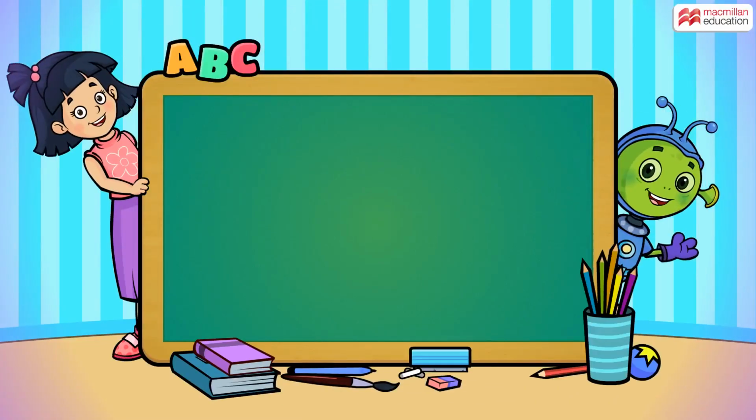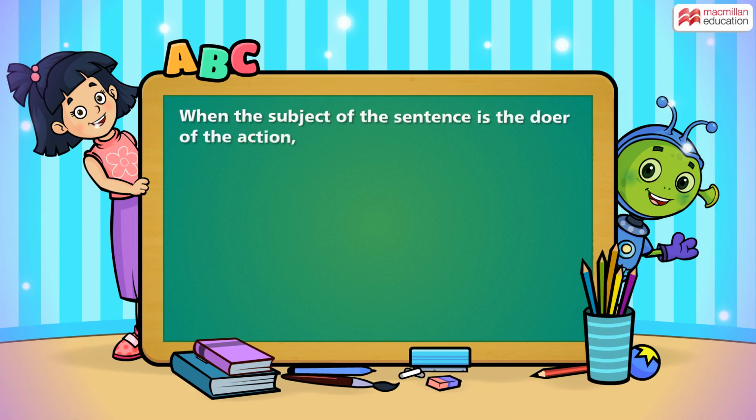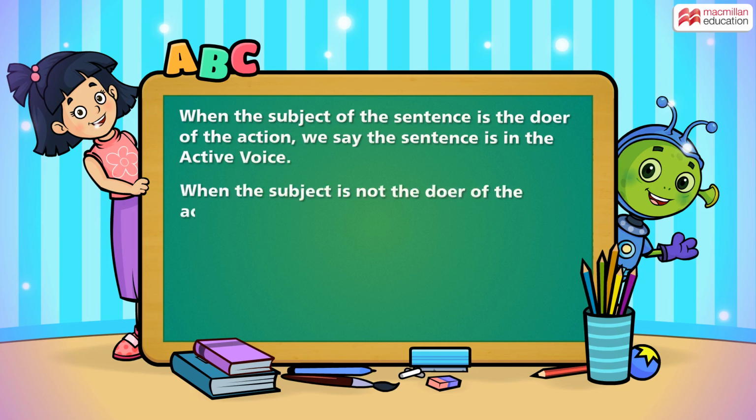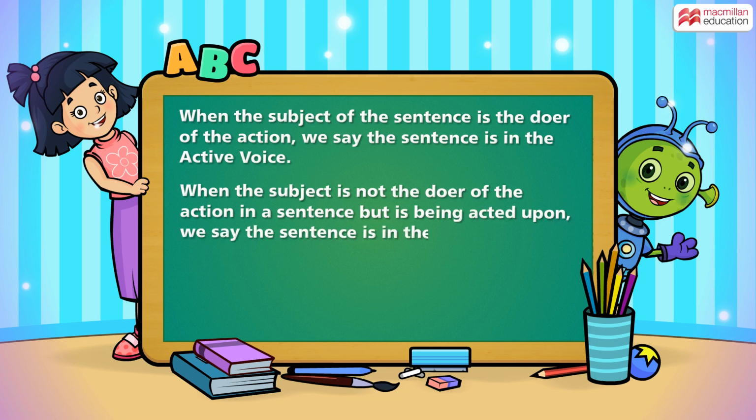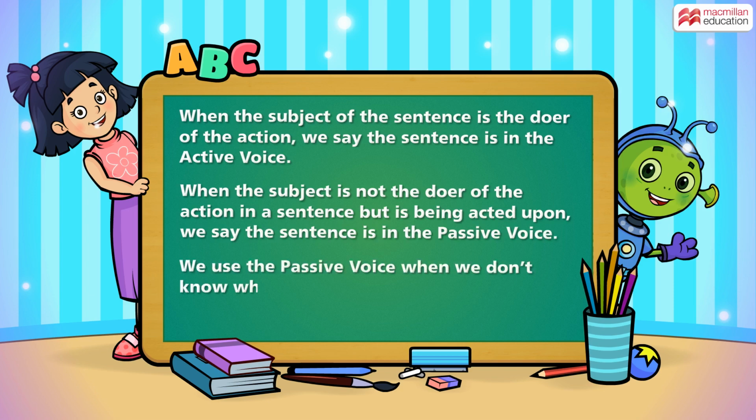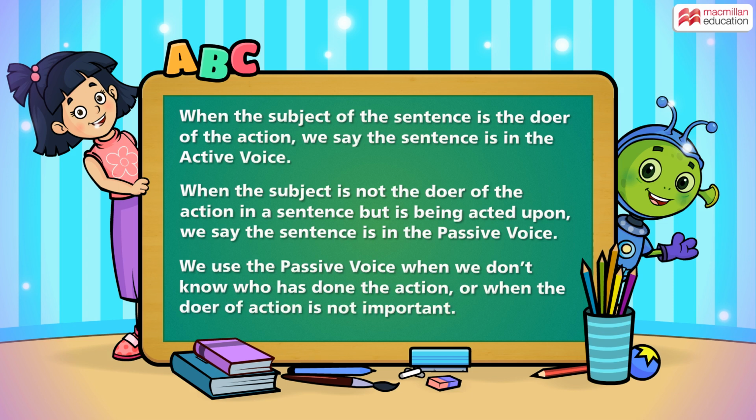Let's recall what I learned today. Today I learned about the active and the passive voice. When the subject of the sentence is the doer of the action, we say the sentence is in the active voice. When the subject is not the doer of the action in a sentence, but is being acted upon, we say the sentence is in the passive voice. We use the passive voice when we don't know who has done the action or when the doer of the action is not important.